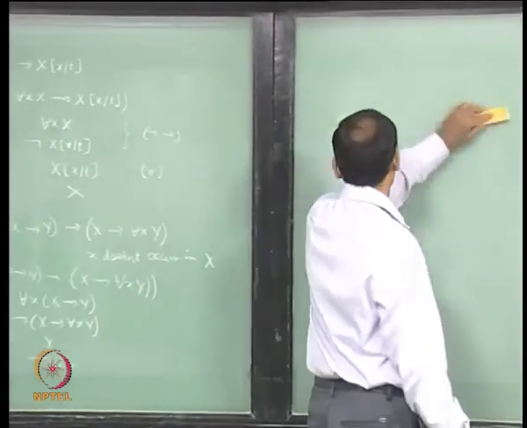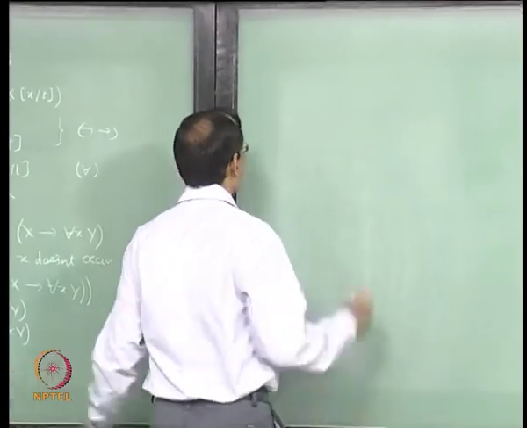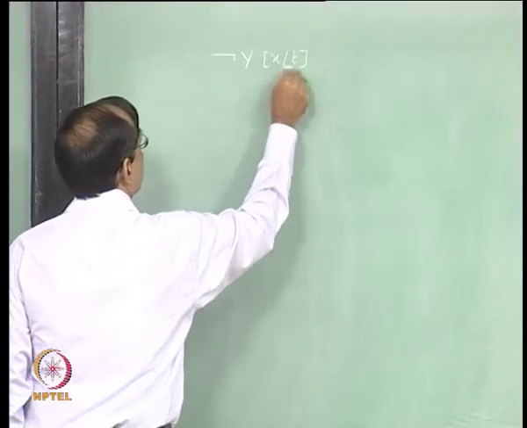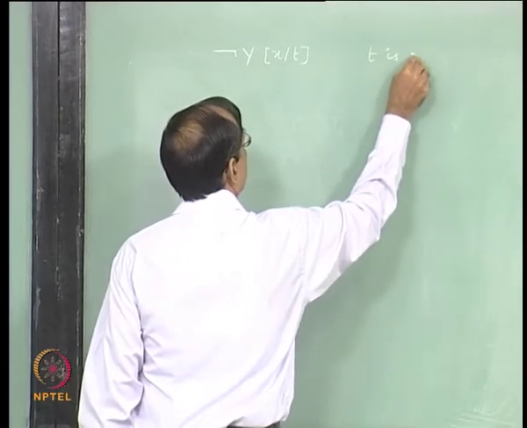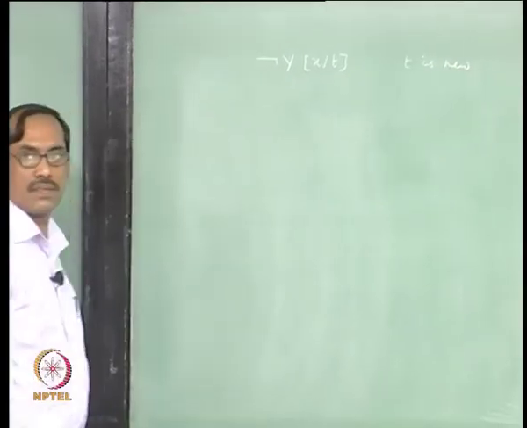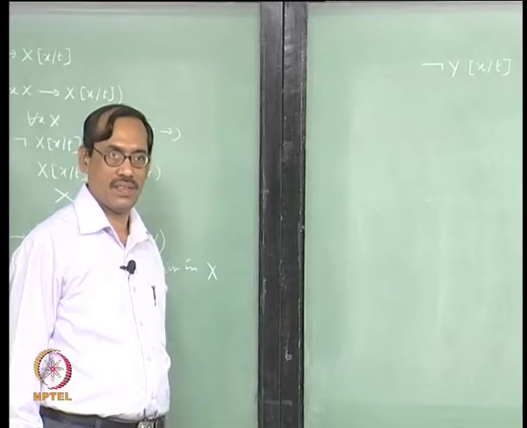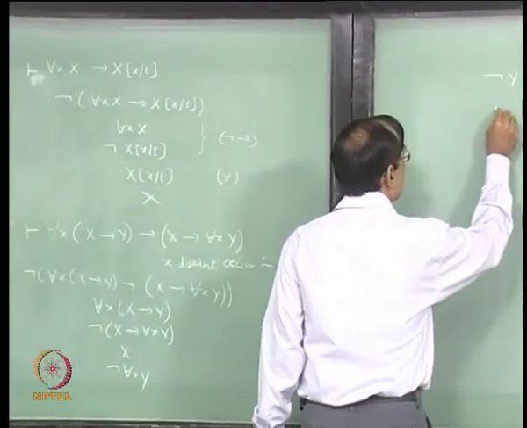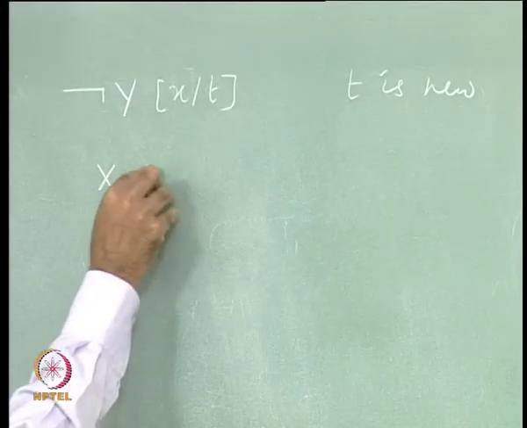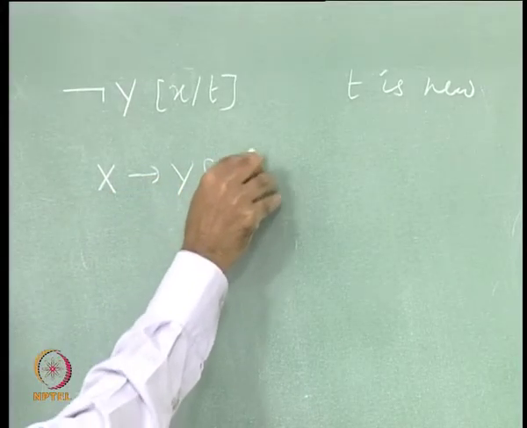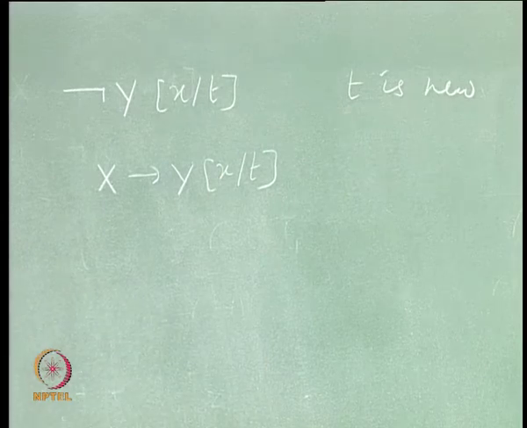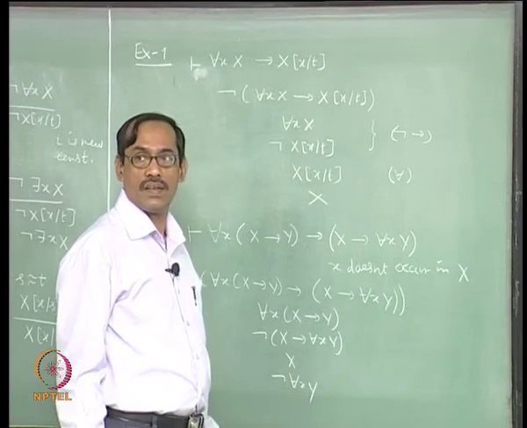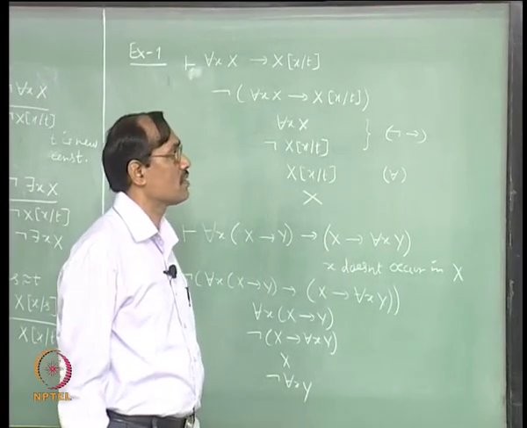So, let us use on not for each x y, that gives not y x by t, t is new, you can say constant also c, that is all. Then we can use the for each, gives x implies y x by t, and x implies, there is no modus ponens, no?